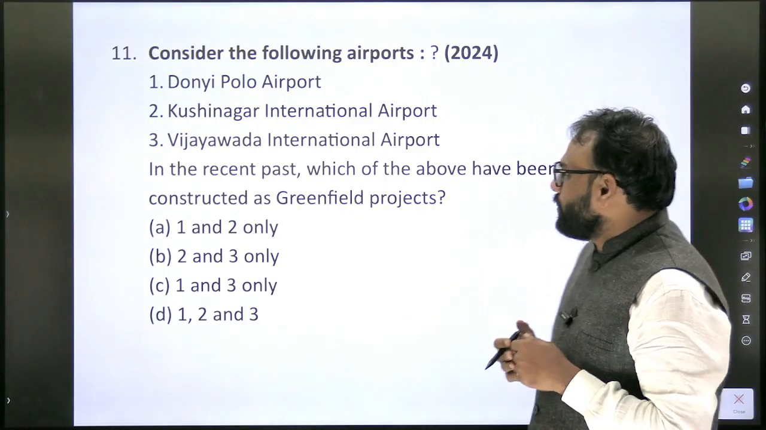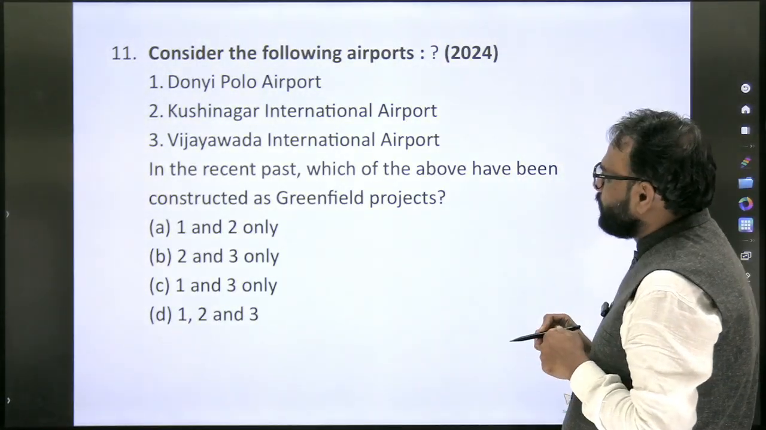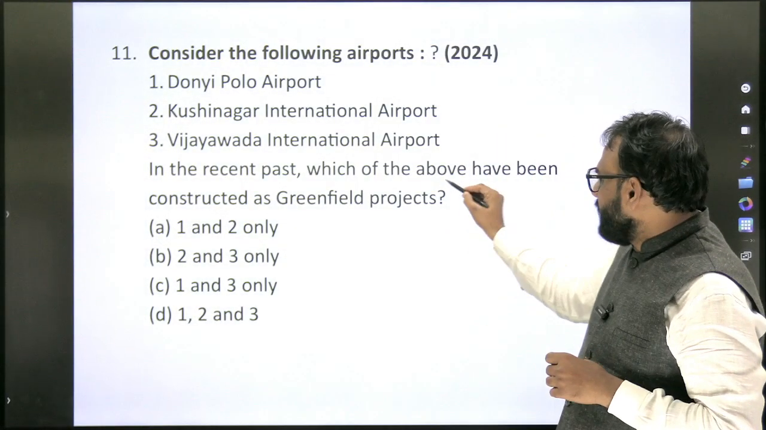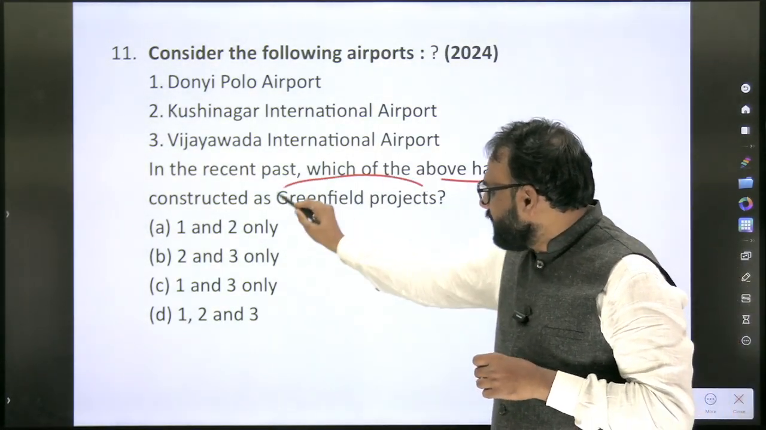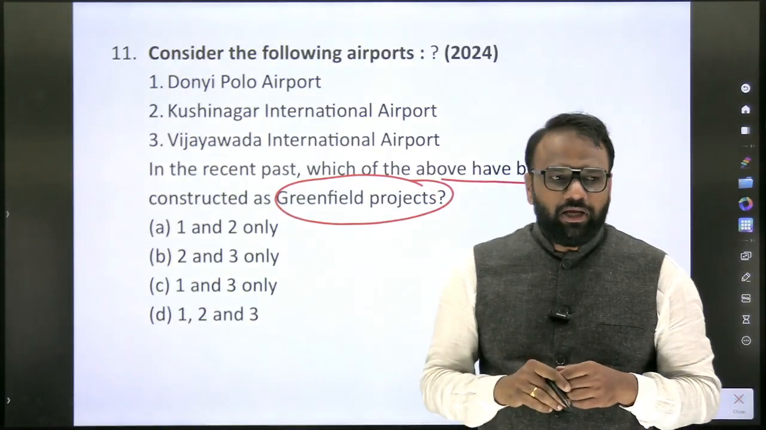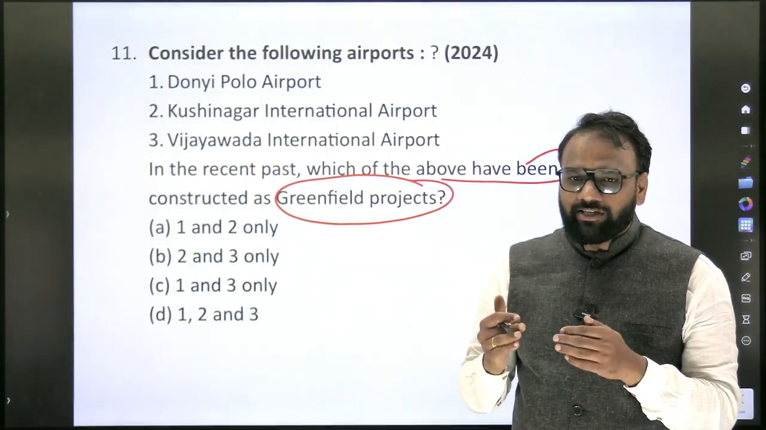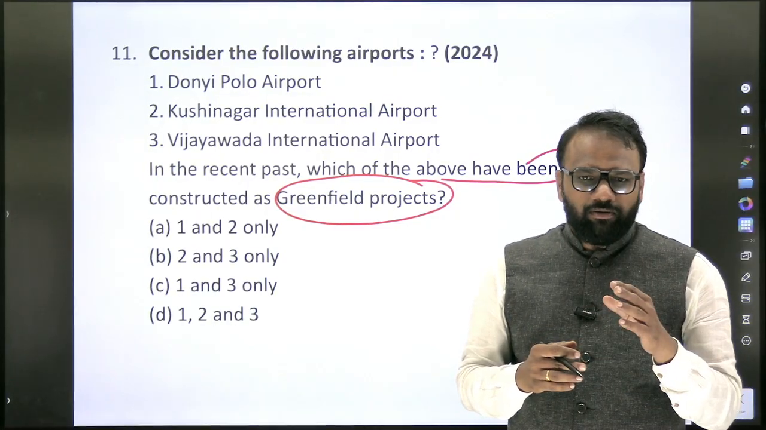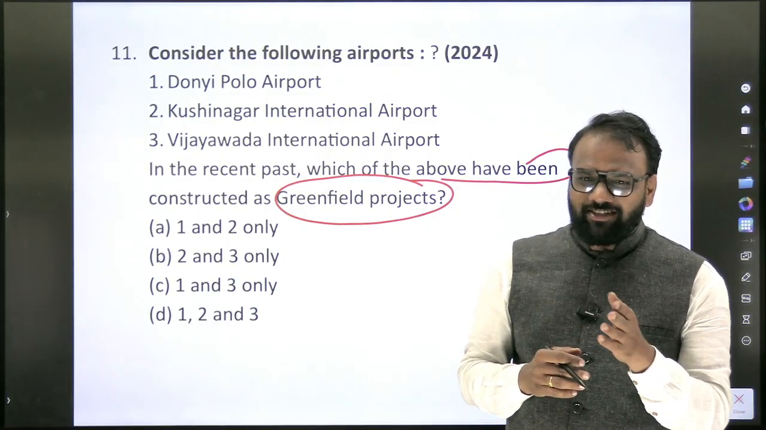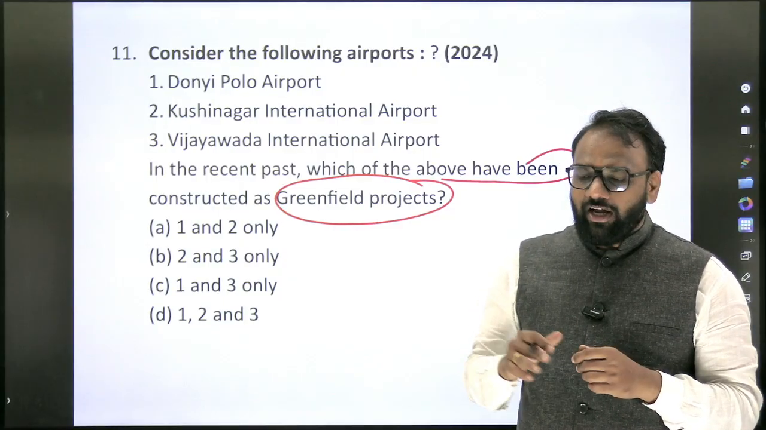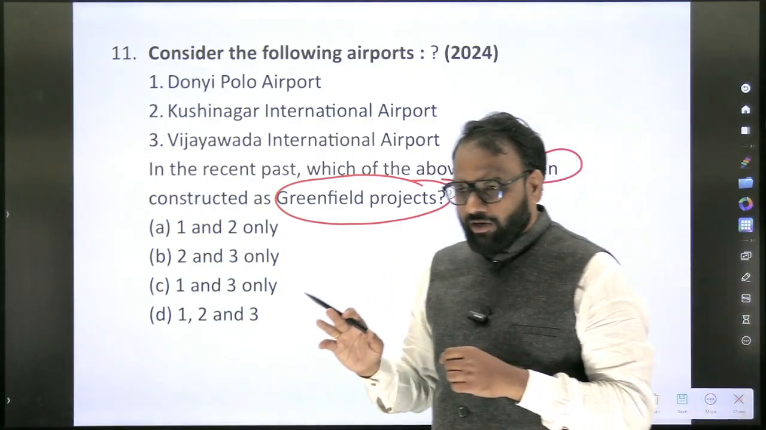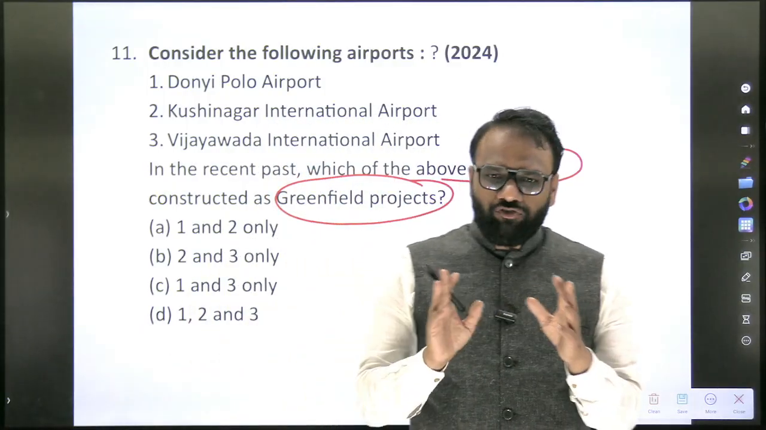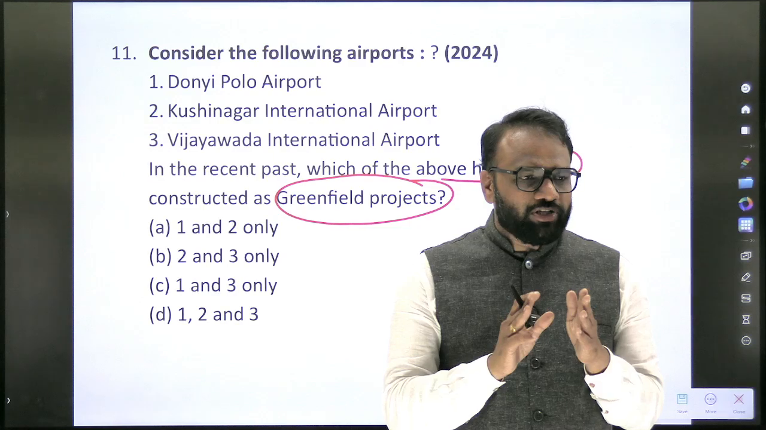So next, the 2024 question. Doni Polo Airport, Kushinagar International Airport, Vijayawada International Airport. In the recent past, which of the above have been constructed as greenfield projects? Now, this question can be classified within economics under which subtopic? Monetary policy, infrastructure, in that sense. Infrastructure. And if you look at the recent year pattern, they have focused on infrastructure related questions. No doubt the nature of questions is different, but they do focus on infrastructure.